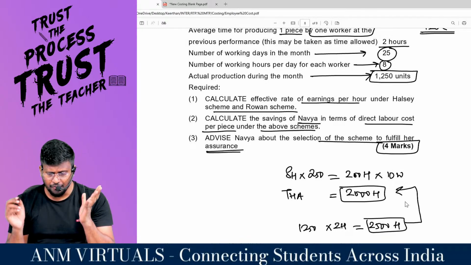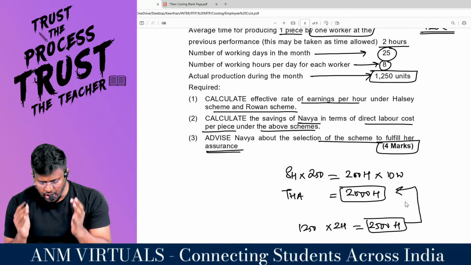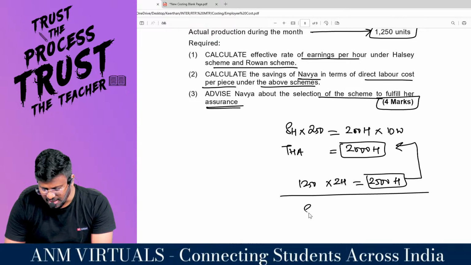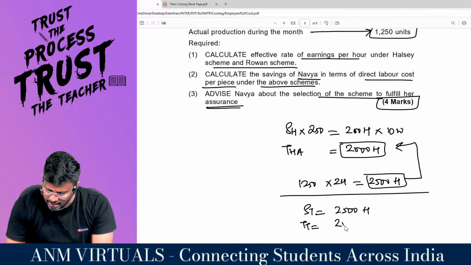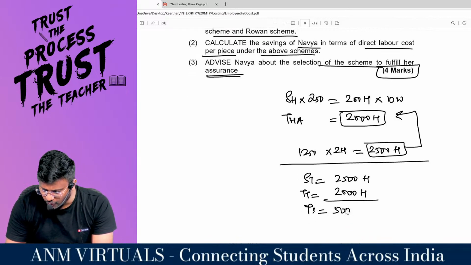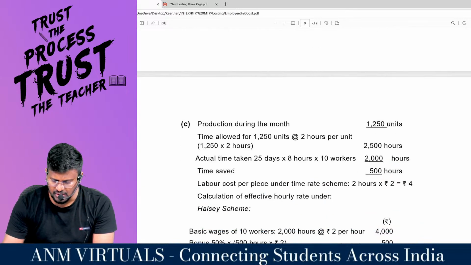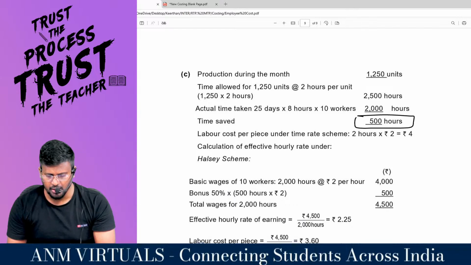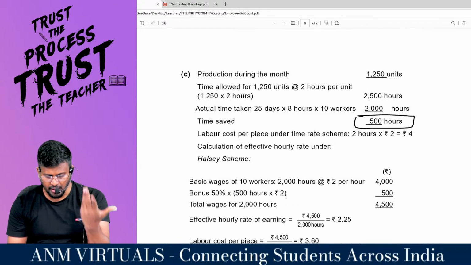So the work that needs 2500 hours, I have produced in 2000 hours. Standard time is equal to 2500 hours, whereas time taken is equal to 2000 hours. So time saved is equal to 500 hours, my dear lovable students. With this background, time saved of 500 hours, I am proceeding to the answer.